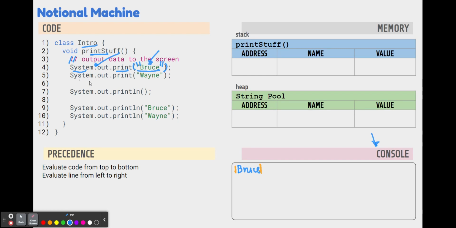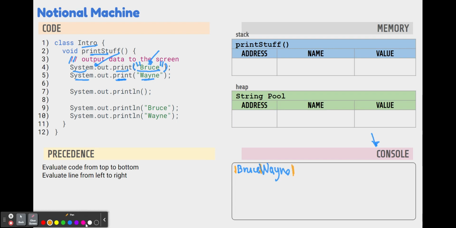Looking at line 5, we have another method from the system class. It's the print method again, and this time we're giving it the string literal of Wayne. So we're telling it, please print that to the screen because that's what print does. Now the cursor is right here next to the E, and that's where it will put that W. There will be no space. We didn't ask it to put a space. Wayne will show up right next to Bruce. And now the cursor will be waiting for us at the end of that line.